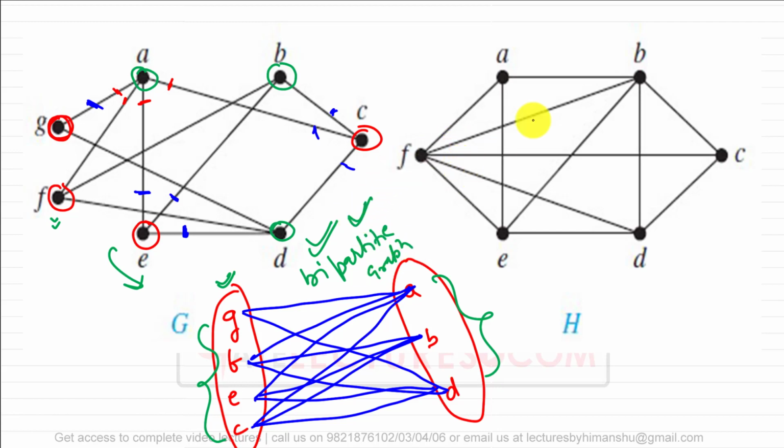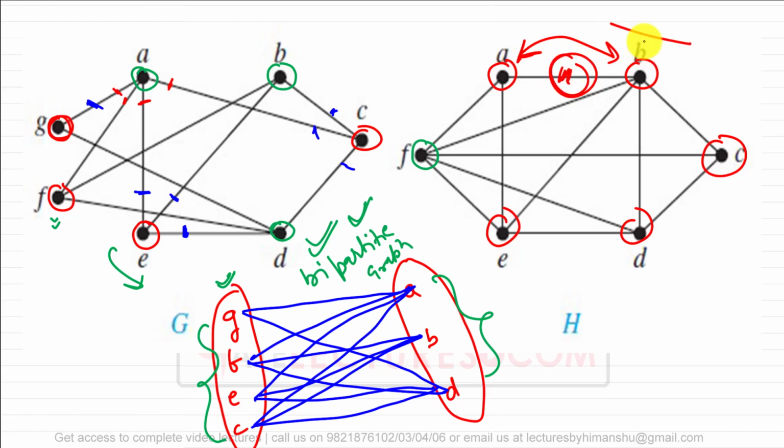Now if you look at the second graph, let us try to see if it is a bipartite graph or not. Start coloring one vertex with, let us assume, green color. Now all the adjacent vertices, mark them as red: adjacent vertices A, E, B, D and C. Now you see the vertices which have the same color have an edge between them. So it is not a bipartite graph. In a bipartite graph, vertices with the same color will not have any edge between them. So now you understand what is a bipartite graph.